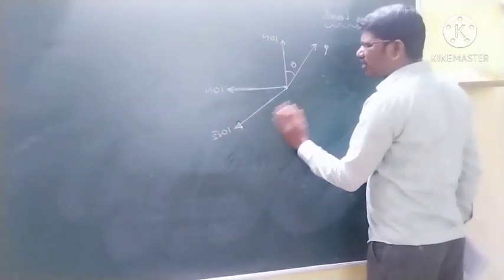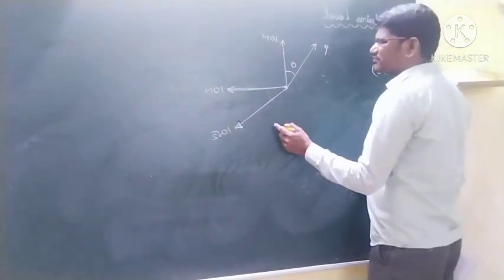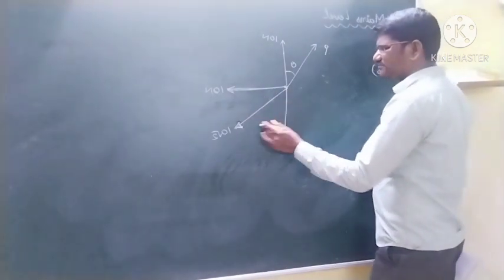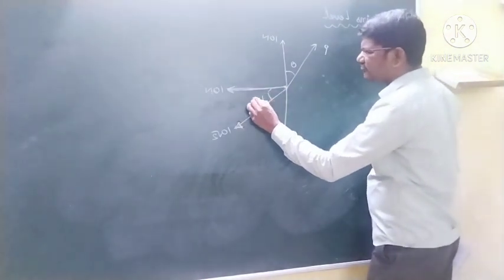Now we should write the components of 10√2. We should write its components. So then 10√2 and this angle it has given 45 degrees.